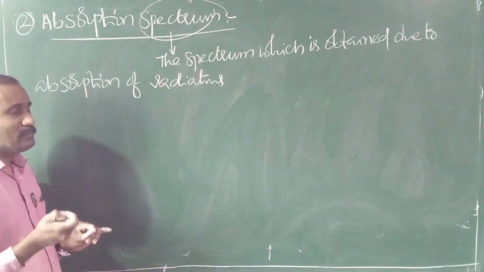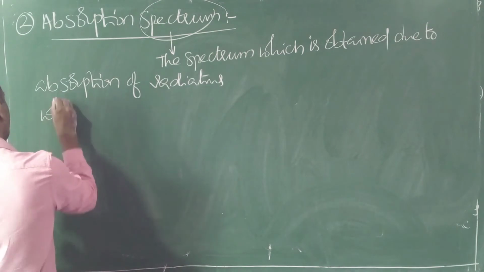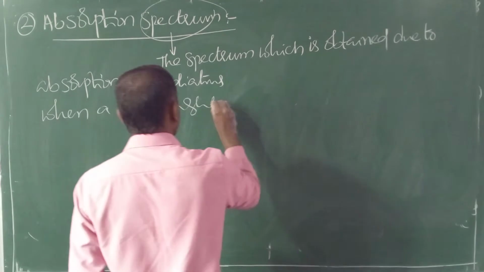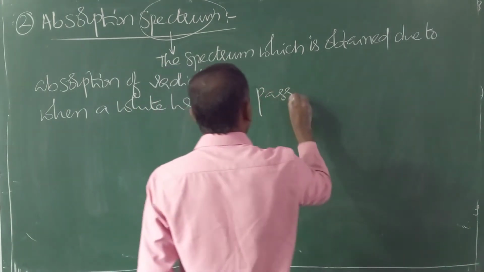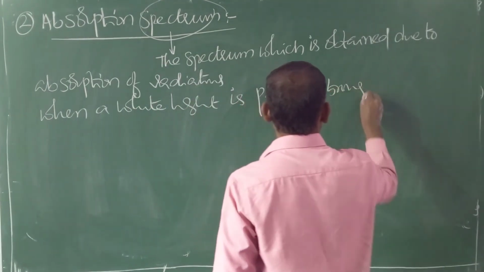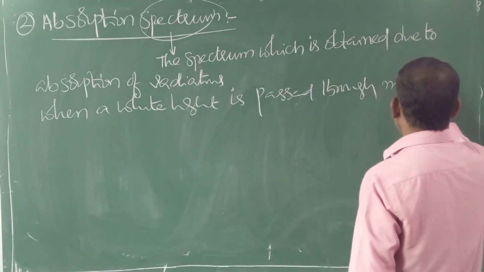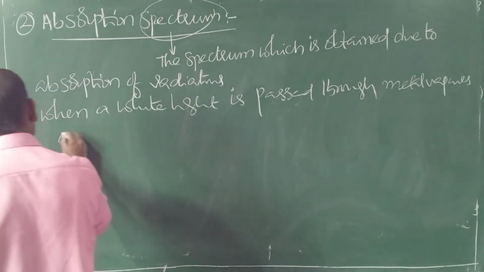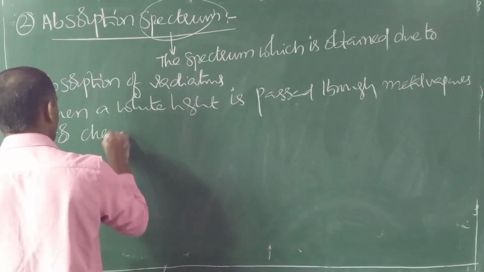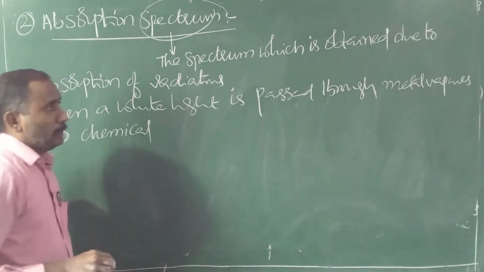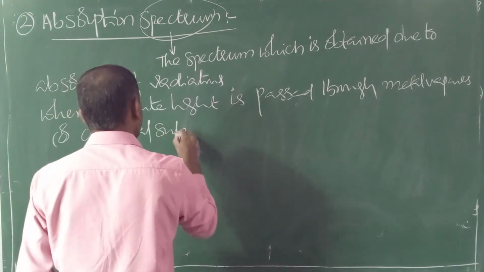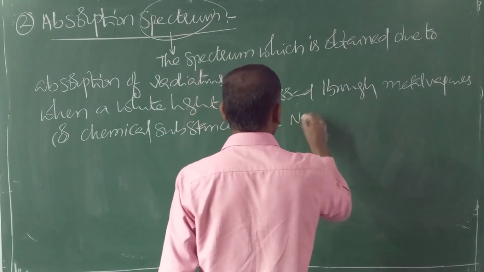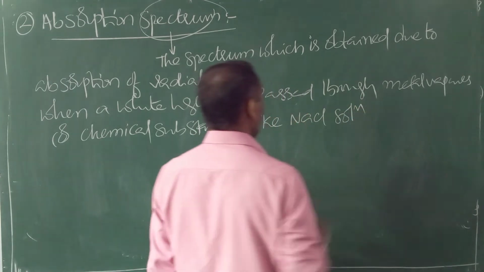For understanding purpose, a simple example: when white light is passed through metal vapors or chemical substances like NaCl solution.